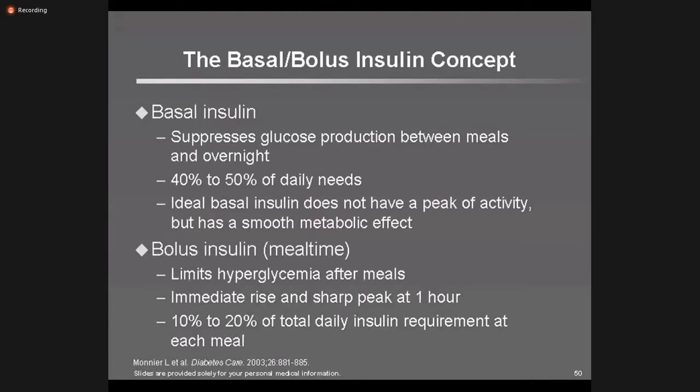Because you will see that among the preparations we use to control the glucose level, sometimes we have a mixed preparation. So one of the insulin preparations acts as bolus insulin, and another preparation acts as basal insulin to control the constant level of normal glucose level.